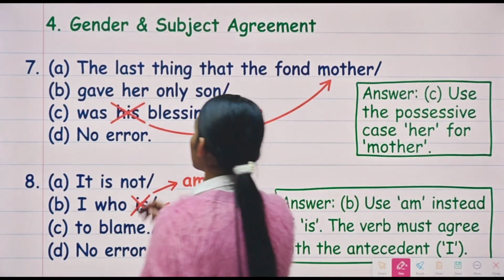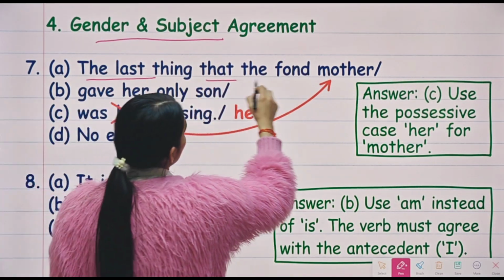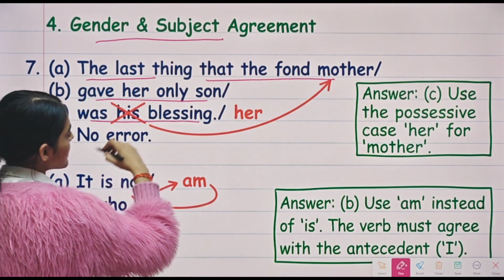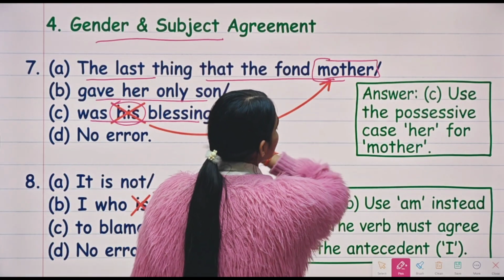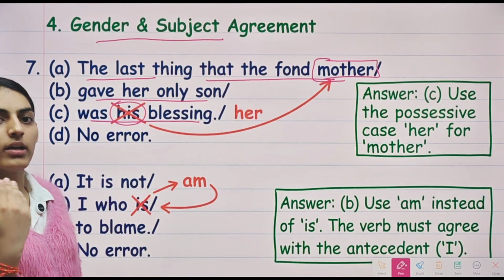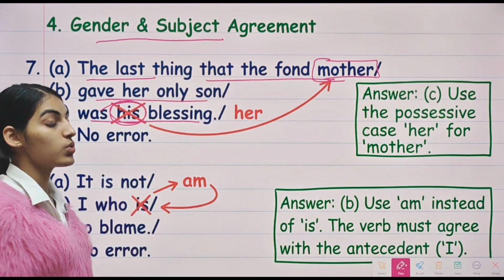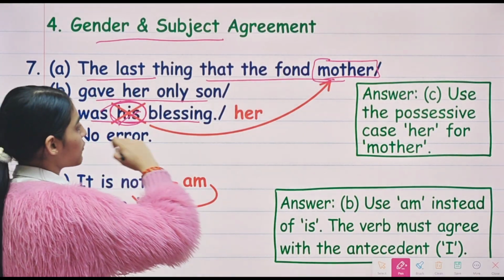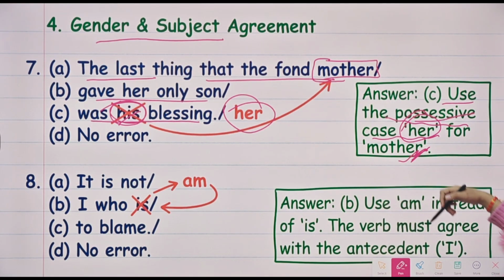The seventh question says gender and subject agreement. Let's see. The last thing that I found mother gave her only son was his blessing. So here his cannot be used since mother is used for female, and his has been used for masculine gender, so we cannot use his. Instead of that, we will use her. So for mother, the possessive case her will be used.